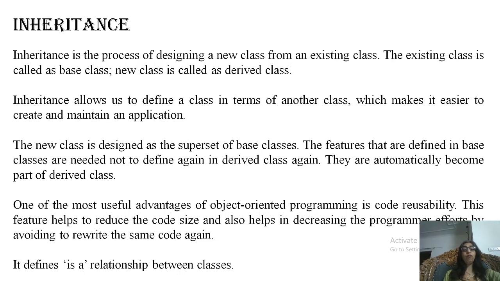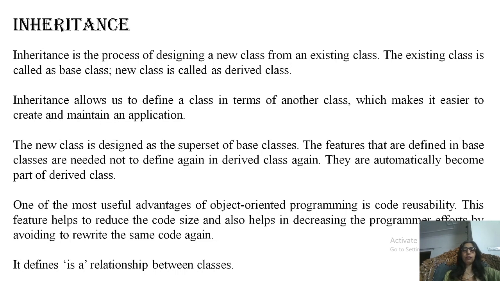And then we can extend the capabilities of the derived class by writing new features or by defining new data in it. So the new class is a superset of the base class because it has all the features of the base class plus its own features.